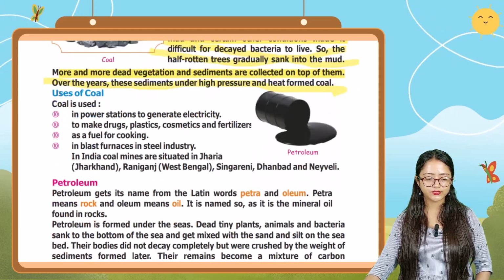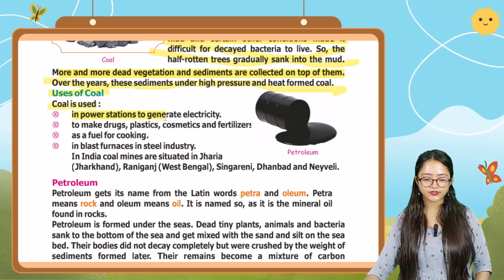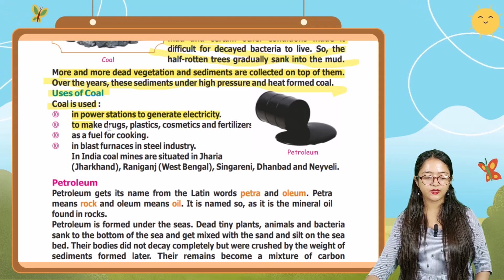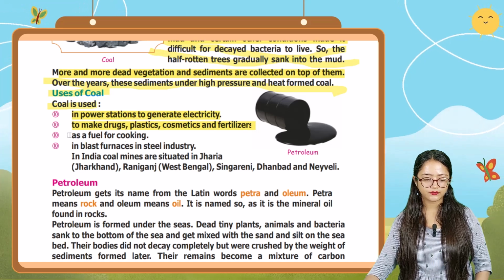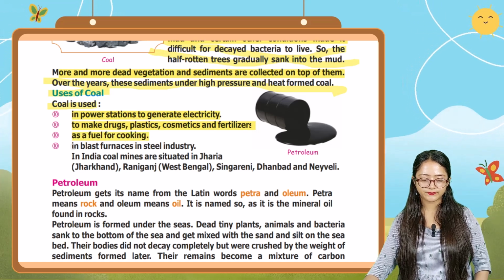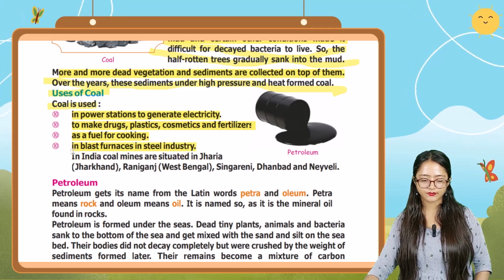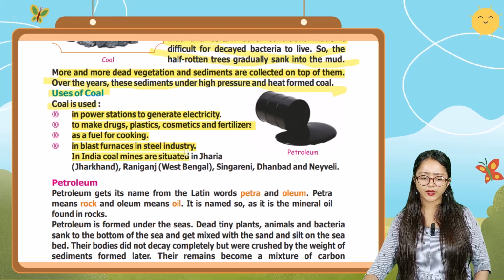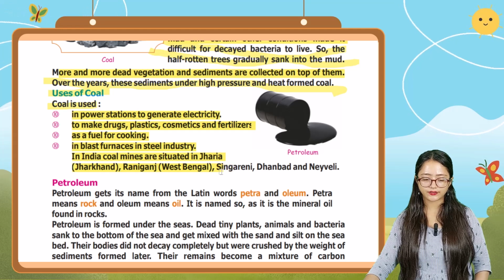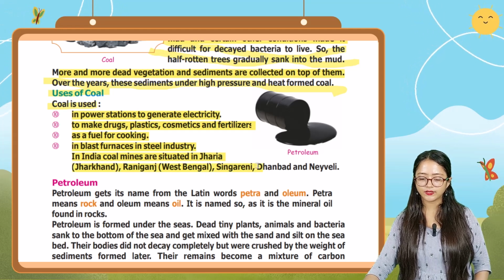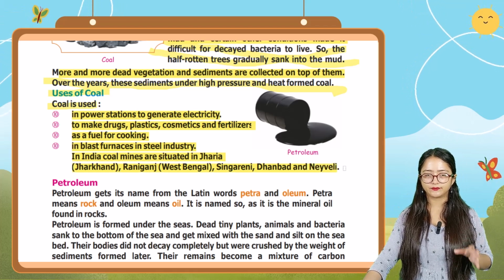So there are some uses of coal. Coal is used in power stations to generate electricity, to make drugs, plastics, cosmetics, and fertilizers. Next, as a fuel for cooking. Next is in blast furnaces in the steel industry. In India, coal mines are situated in Jharia, that is in Jharkhand, Raniganj, West Bengal, Singareni, Dhanbad, and Navali.